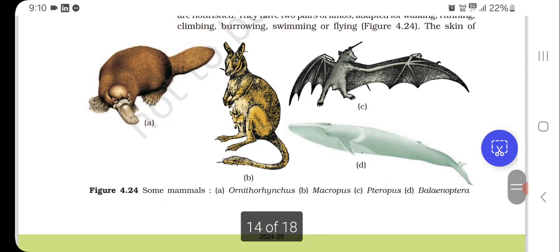Here are some mammals. The first one is Ornithorhynchus, that is platypus. The B one is Macropus, kangaroo. C is Pteropus, bat. Balaenoptera, blue whale.